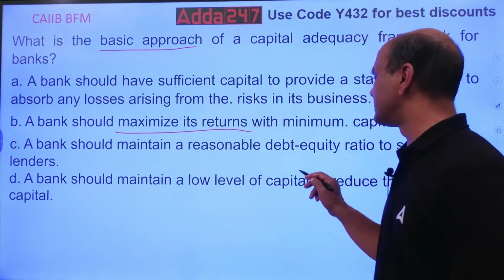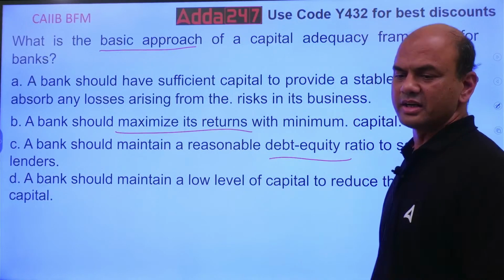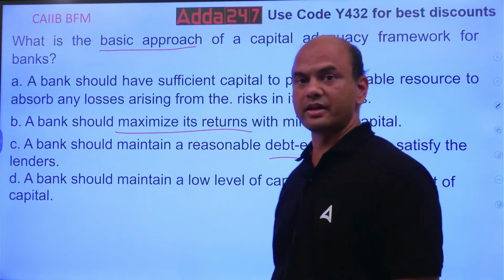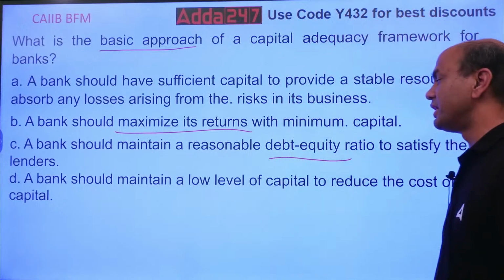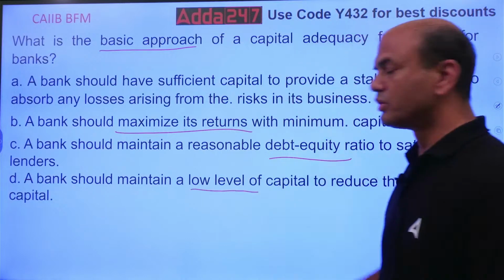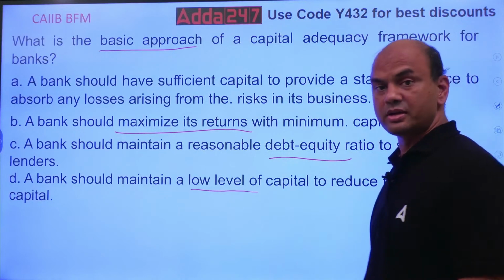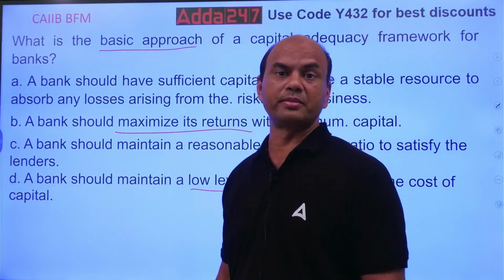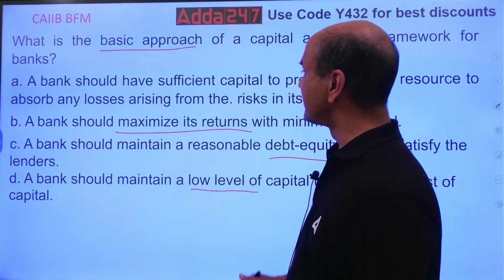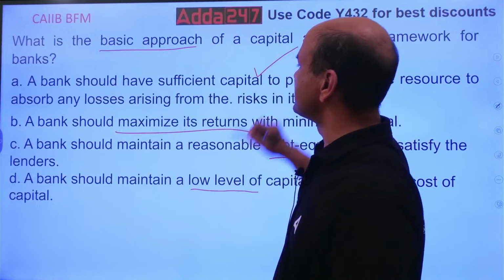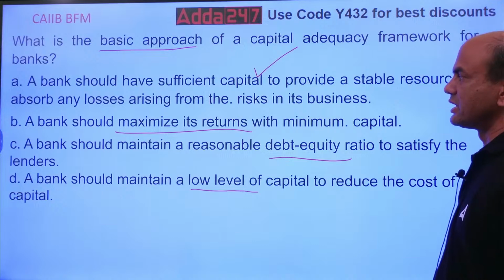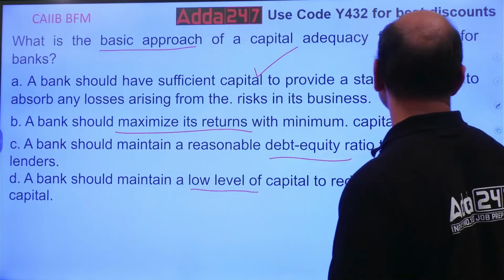Bank should maintain a reasonable debt equity ratio. Debt equity is not the answer, actually it is CRAR. Bank should maintain sufficient CRAR. Bank should maintain a low level of capital to reduce the cost of capital. Should the bank maintain a low level of capital? No, that is also not right. If you have lower capital, then what happens? You might not be able to absorb the losses in future, isn't it? So the correct answer is this: sufficient capital to provide a stable resource to absorb any losses arising from the risk in the business.